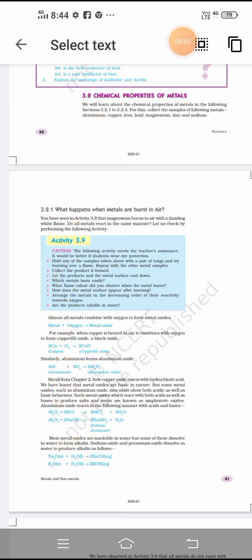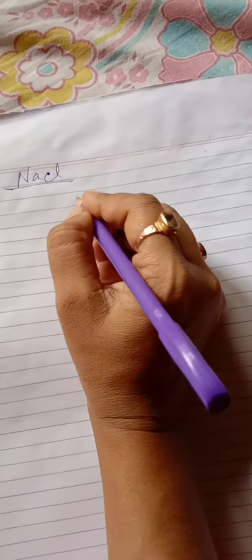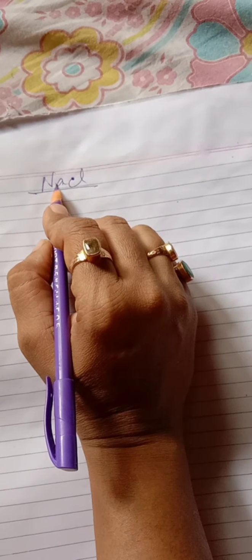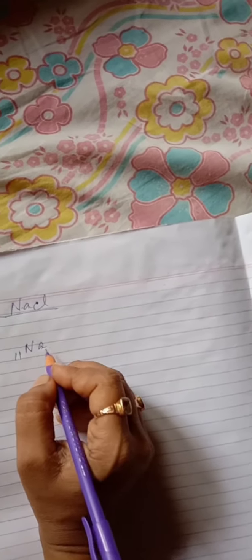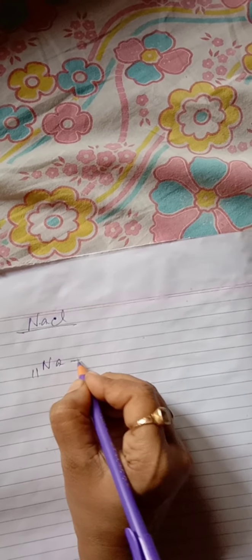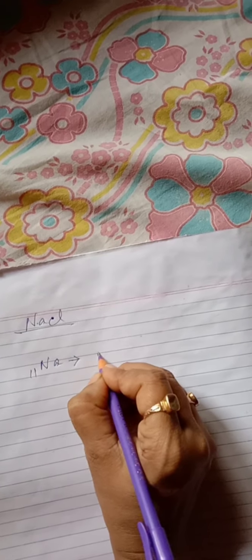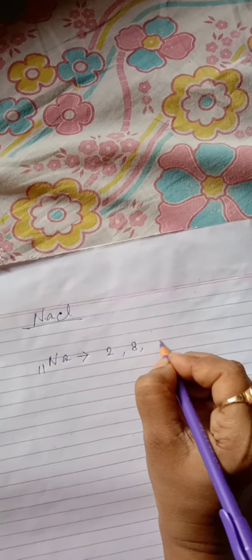Now student, we discuss the formation of a compound. Students, now we explain how sodium chloride is formed. Sodium chloride, NaCl. The atomic number of sodium is 11, and its electronic configuration is 2, 8 and 1.